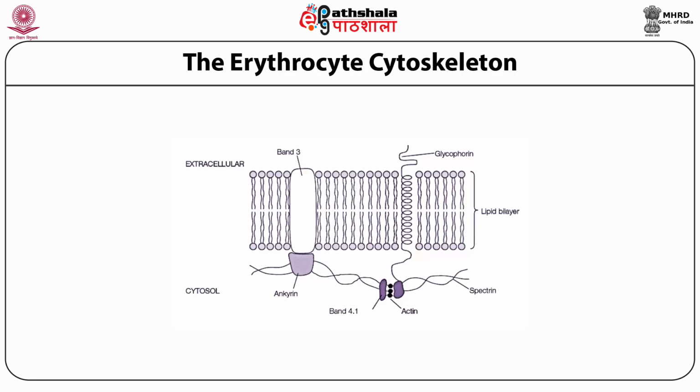In case of erythrocyte plasma membrane, the major component of the cytoskeleton is spectrin. This protein has triple-stranded alpha helical coiled coil which form long chains. These chains interact with two other peripheral proteins called ankyrin and protein band 4.1. Ankyrin constitutes a crosslink between spectrin and cytosolic domain of the integral anion exchange band 3 proteins. Band 4.1